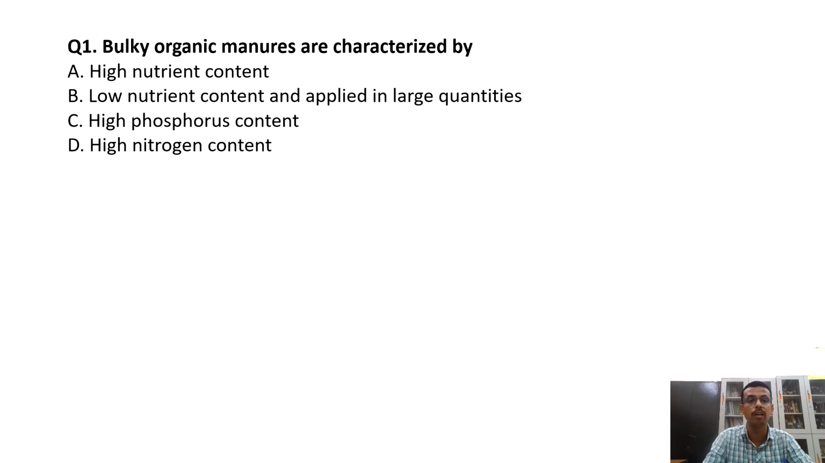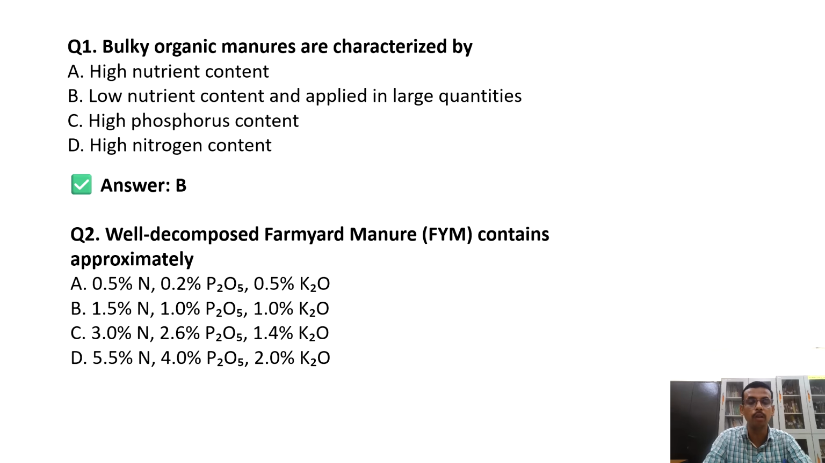Then coming to manures and fertilizers, this portion is very important. Bulky organic manures are characterized by low nutrient content, and they should be applied in large quantities because nutrient content is low. Well decomposed farmyard manure content, this is an important question for JRF: 0.5% nitrogen, 0.2% P2O5 and 0.5% K2O.